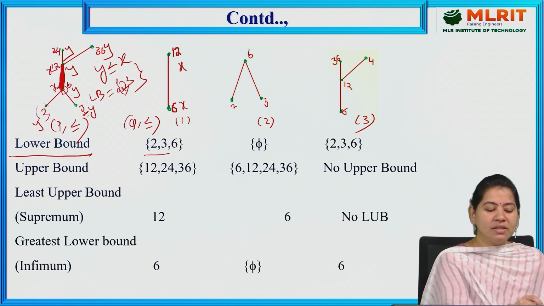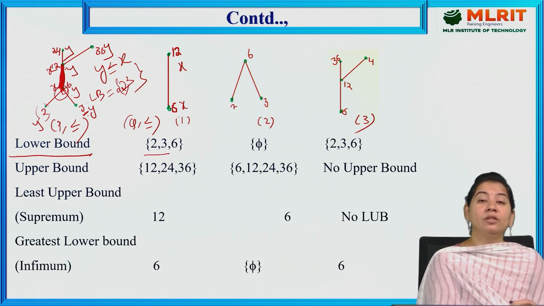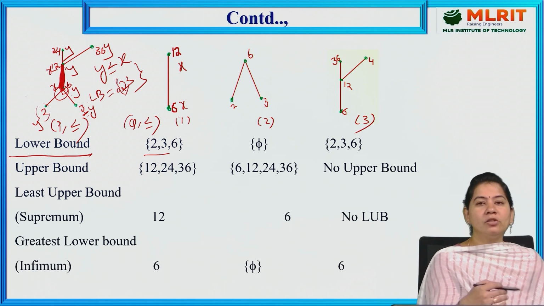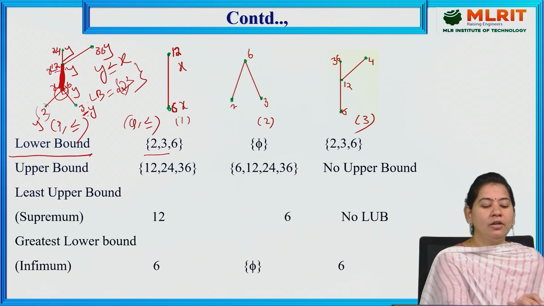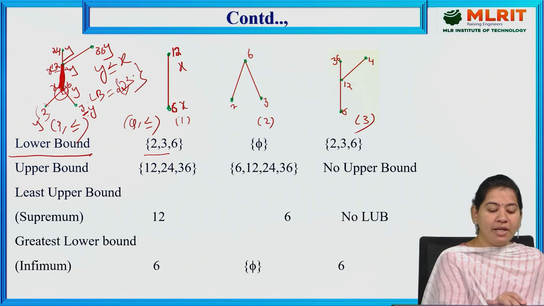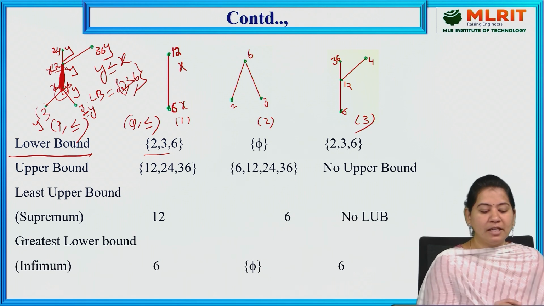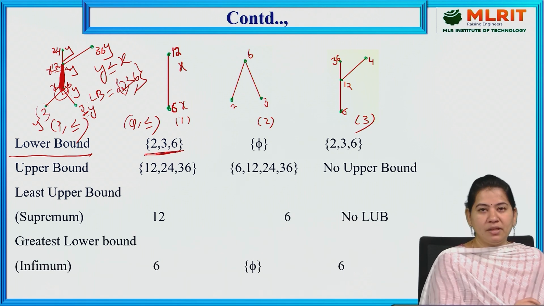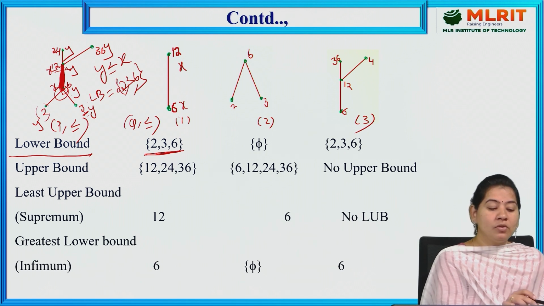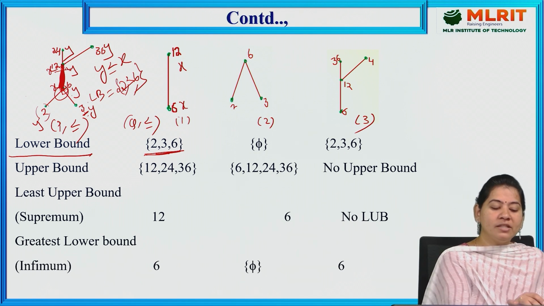And if you observe, 6 is also a Y element and it is also an X element. So you have to compare it with itself and also with the other X element, which is 12. So 6 is less than or equal to 6 and it is also less than 12. So 6 will also be included in the lower bounds. That's why these are 2, 3, 6 here. Along with the 6, we have 12 also.